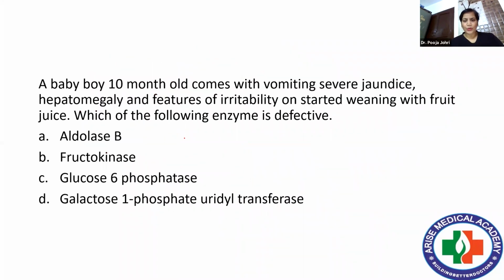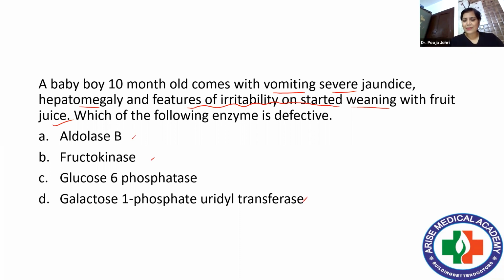Then we move over to the next question, a very important question again. A baby boy 10 months old comes with vomiting, severe jaundice, hepatomegaly, and features of irritability on starting weaning with juice. Which of the following enzymes is defective? Now see, if we talk about vomiting and severe jaundice, there can be this option or this.